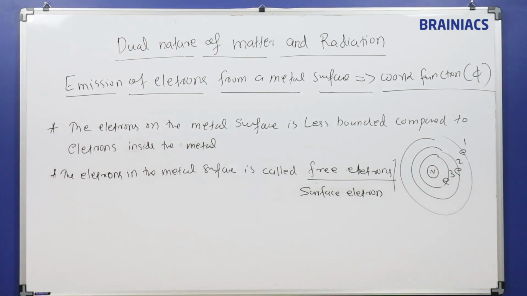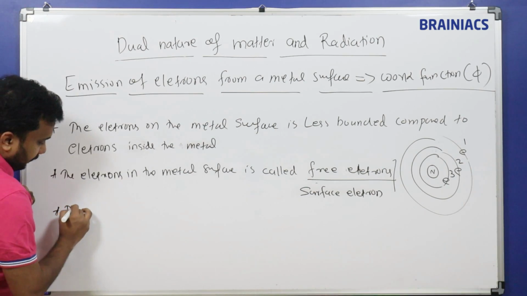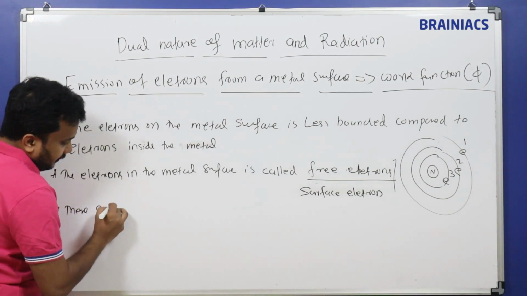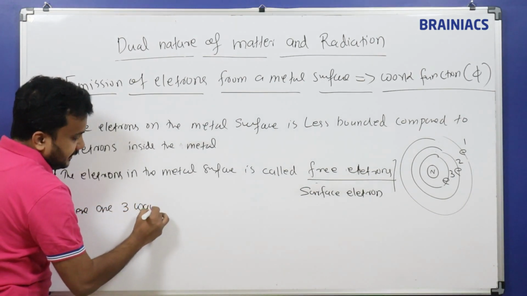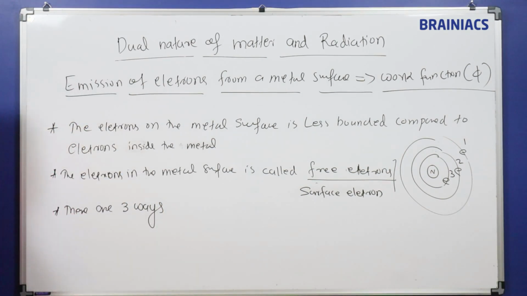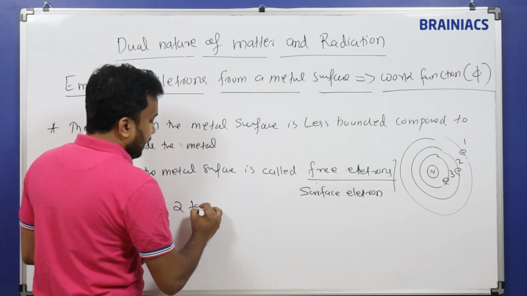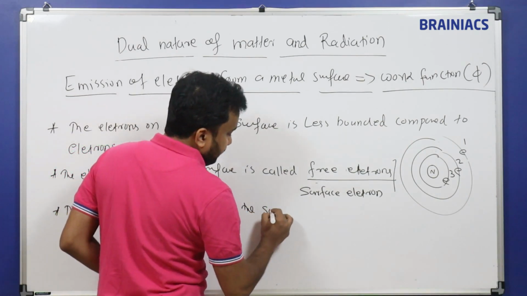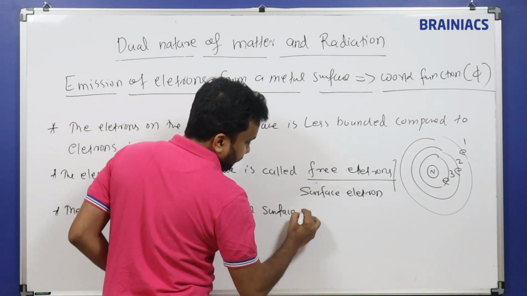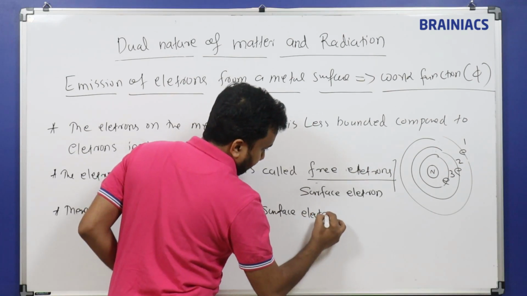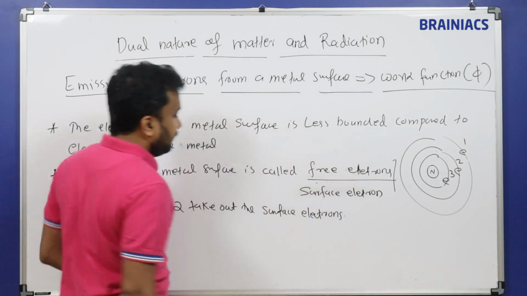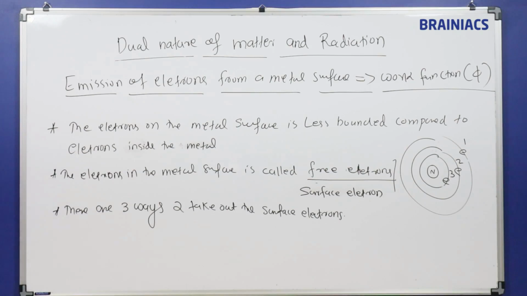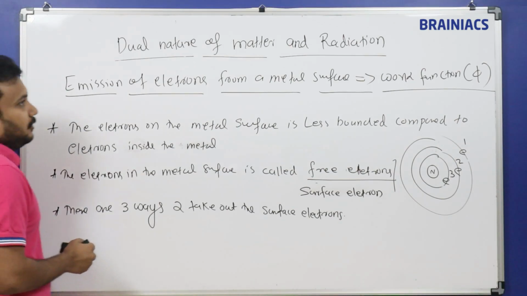Next, there are three ways to take out the surface electrons. To take out the surface electron, there are three methods, or three options.